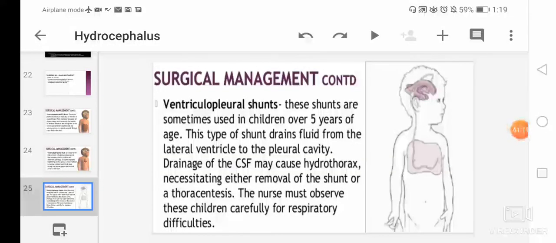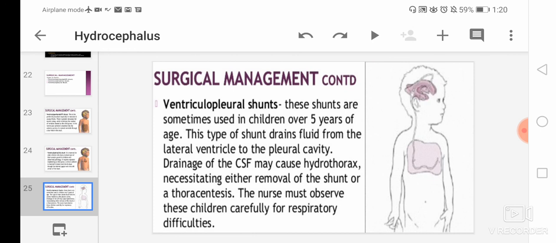Now we will move to the third shunt, that is ventriculopleural shunt. These shunts are sometimes used in children above 5 years of age, and this type of shunt drains fluid from the lateral ventricle of the brain to the pleural cavity. Drainage of the cerebrospinal fluid may cause hydrothorax.